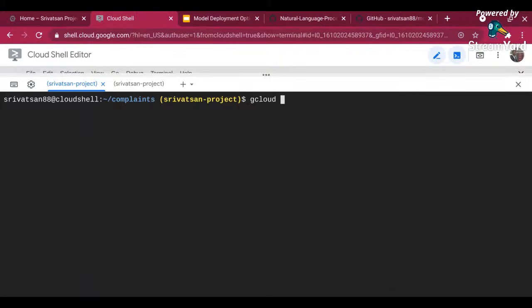So I'm going to say gcloud builds. This is the command to build the Docker file. Then I'm telling it submit and --tag. Typically you will give your Docker Hub location. In this case, the internal Docker Hub for Google Cloud is Google Container Registry. That's why I'm giving gcr.io, and I'm telling it my project name.